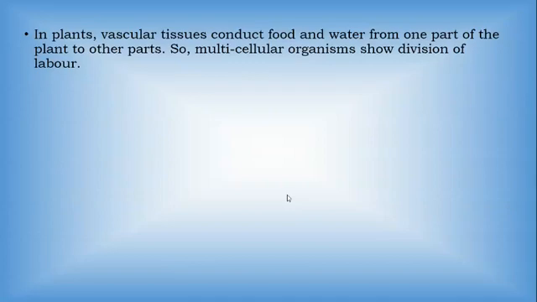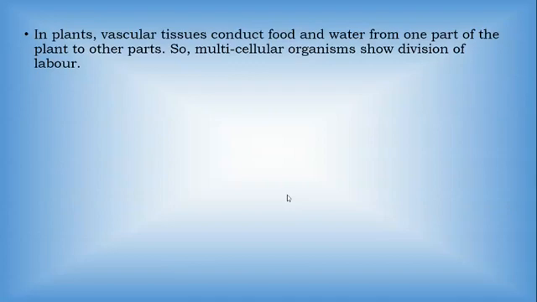So multicellular organisms show division of labor. In plants also we have different cells, and when those different cells combine, they form tissue. In plants we have tissues which conduct food and water, that is, transport of food and transport of water.